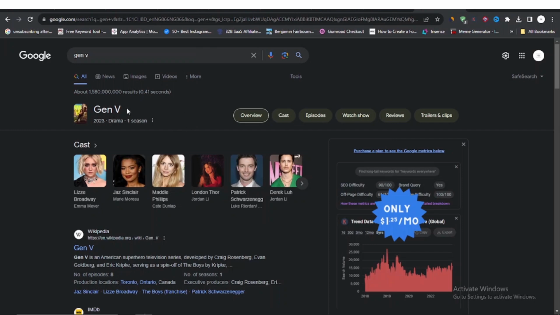Now, what I'm going to be doing is that I already have this movie downloaded and I have all the seasons and all the episodes, so I'm going to be creating a content locker and locking this movie, and in order for people to actually access this movie, they have to go through my content locker, fill out some offers, and then they will be redirected to where they can actually get this movie. Like I said, this movie has been trending. It has literally been all over the internet, so I'm pretty sure that this challenge is going to be successful just because this movie is in high demand right now.